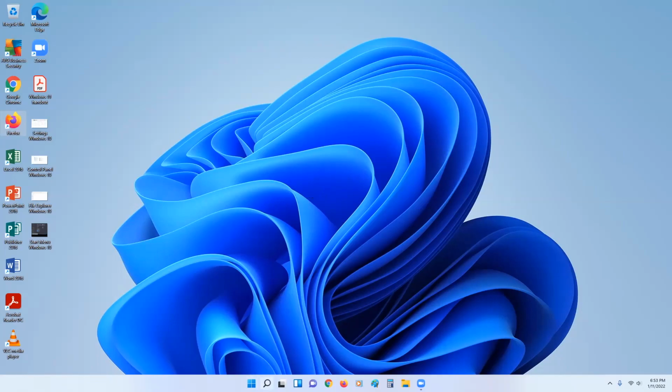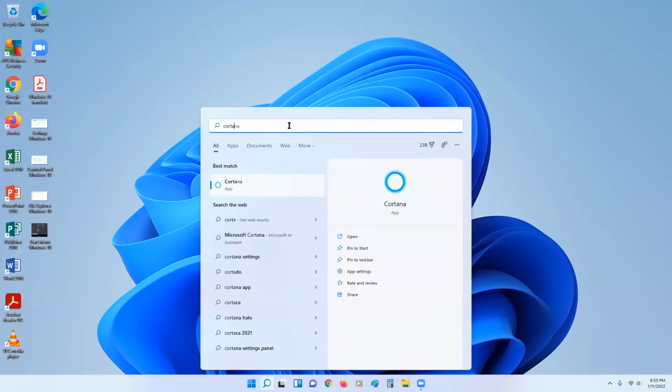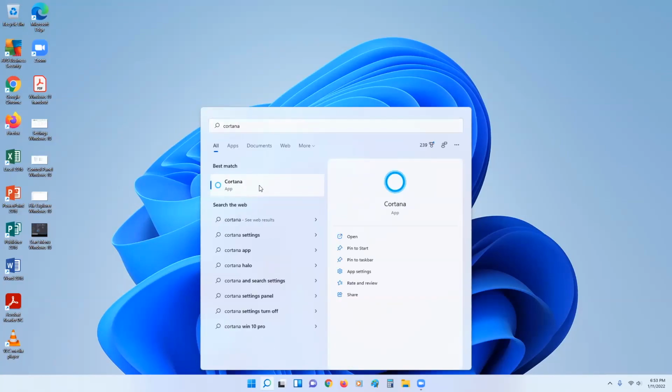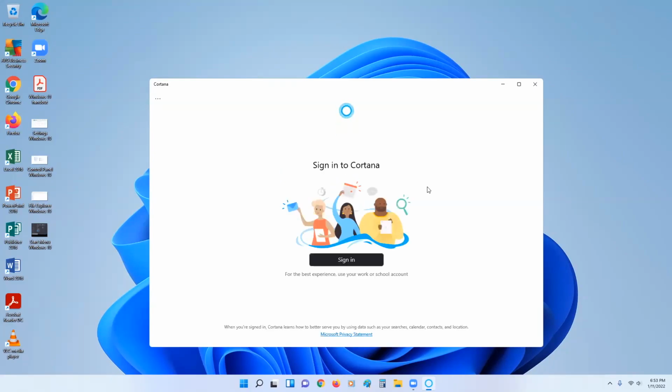To use Cortana, you would search for and open the Cortana app. And there it is. And then sign into your Microsoft account. Great. So Cortana is also not available on the library's public computers, again, because of the Microsoft account.